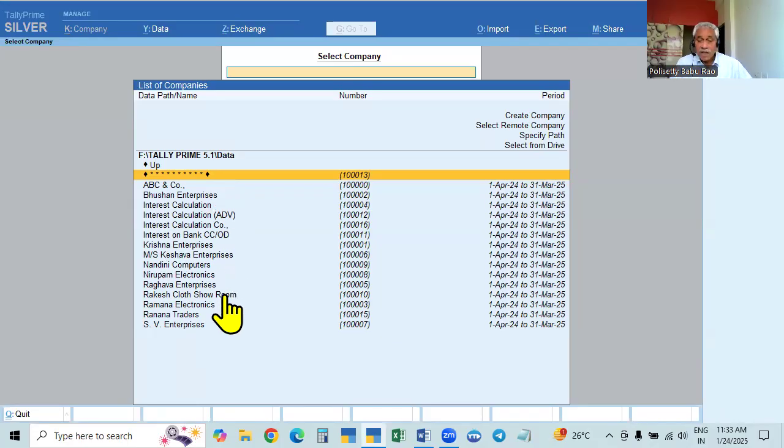But in the case of user access control, we provide both username and password. Unless you give the username and password, you cannot open the company, but everything, the name of the company, period, number, is visible. So how to set it? In this case also, we can set the username and password, we can alter or change the username and password, and you can remove or delete the username and password.